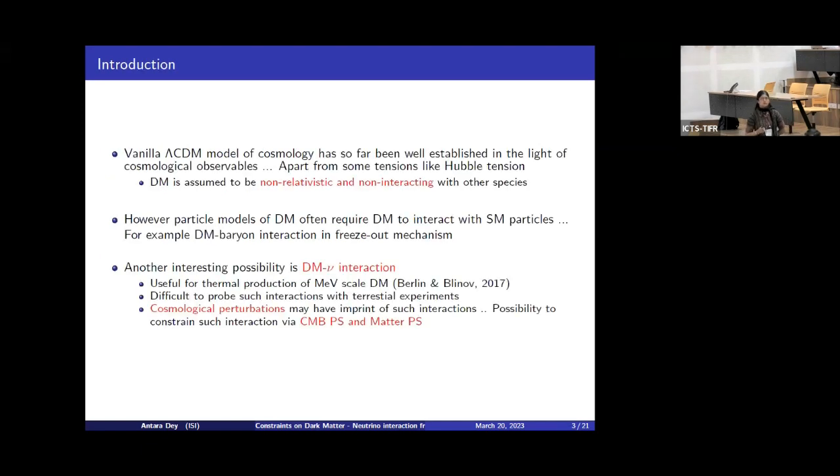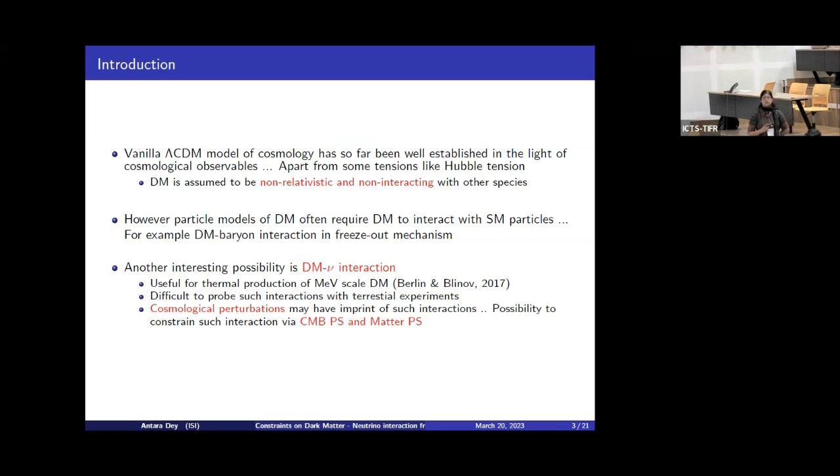So far, we know that the vanilla ΛCDM model of cosmology is a well-established theory of the universe in light of cosmological observations. But apart from that, it has some tensions like Hubble tension and sigma-8 tension, where dark matter is assumed to be non-relativistic and non-interacting. However, from the particle physics point of view, dark matter is often required to interact with standard model particles, like dark matter-baryon interaction in the freeze-out mechanism.